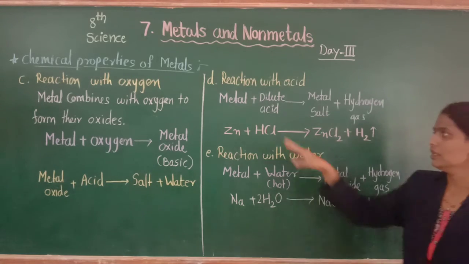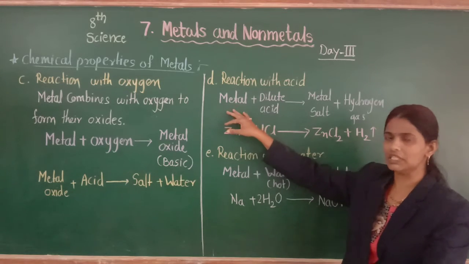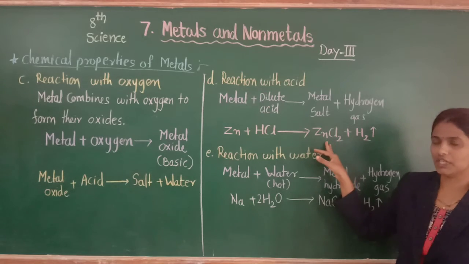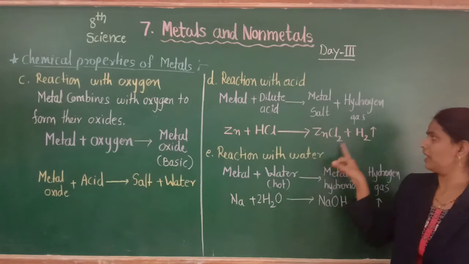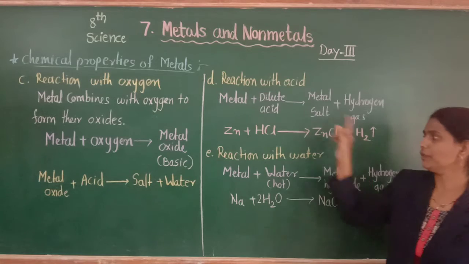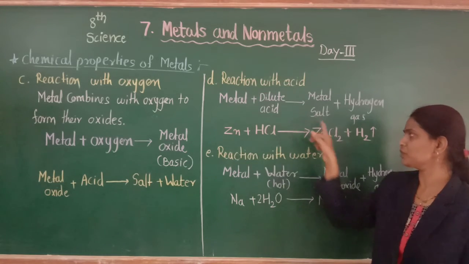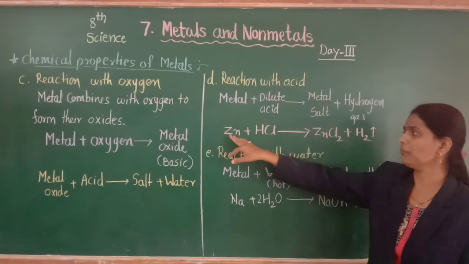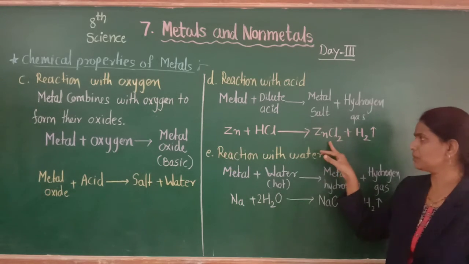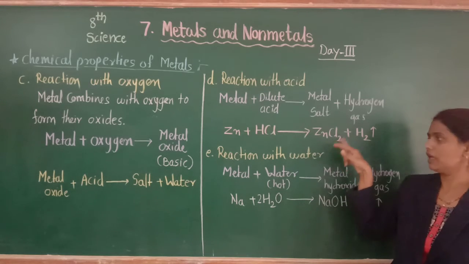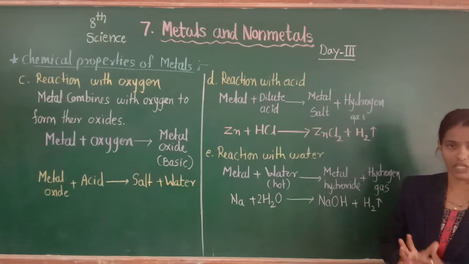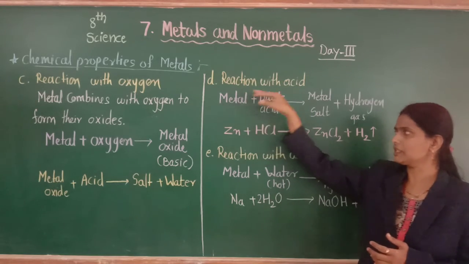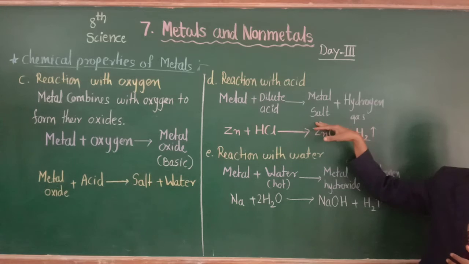When zinc metal is there with hydrochloric acid, we get the corresponding salt, zinc chloride, along with hydrogen gas. When we take sodium, we get sodium chloride, the corresponding salt, along with hydrogen gas. When we take magnesium, we get the corresponding salt magnesium chloride along with hydrogen gas.